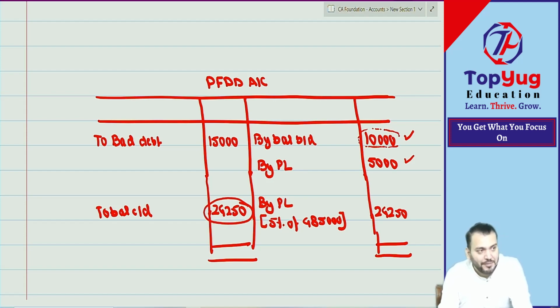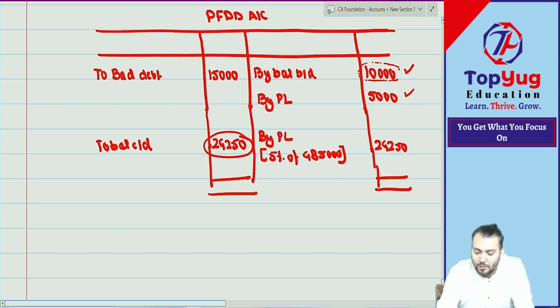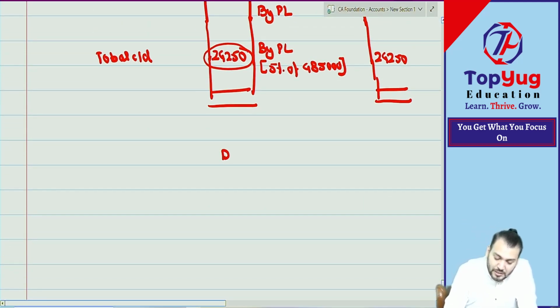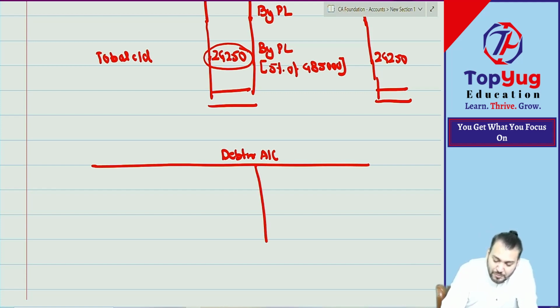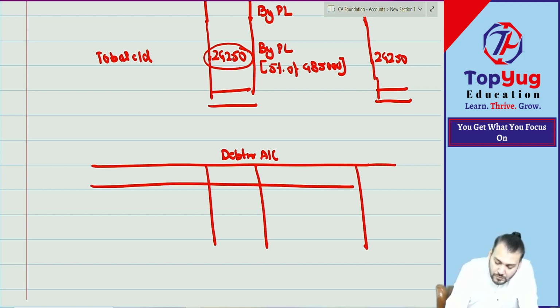One second, I will repeat. Correct. Chalo, we'll also prepare one debtor account. Then the doubt will be over. If the doubt is coming, it is coming because of the debtor account. But how much debtor balance is coming from the trial balance? The balance I'm writing from the trial balance.